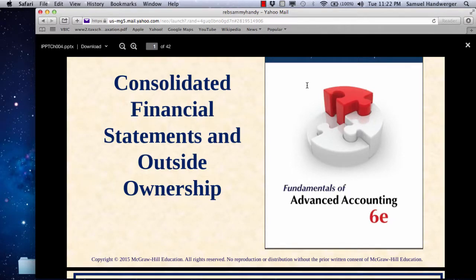Okay, we're going to begin delving into Chapter 4, which is a discussion of consolidated financial statements. Surprise, surprise. And now outside ownership, which is another way of saying we have a parent who buys a subsidiary, gets a controlling interest, but fails to get 100% ownership. We could say fails to get it, or we could say it's just by design.